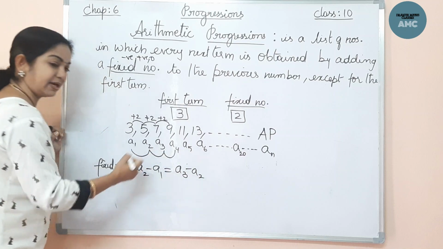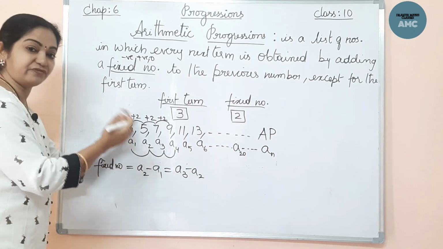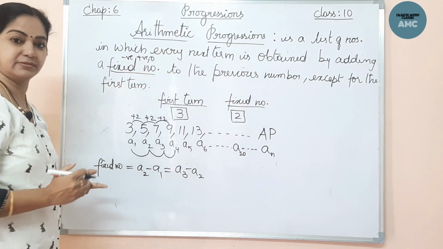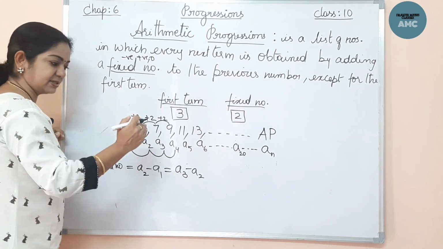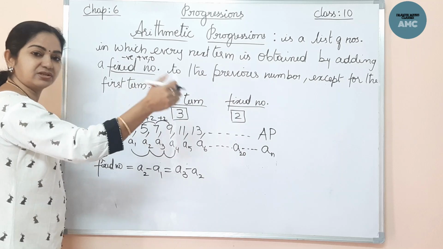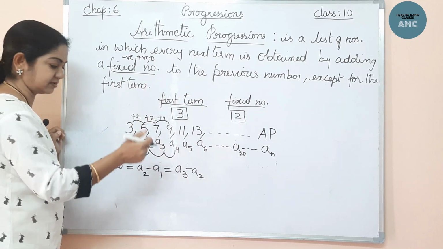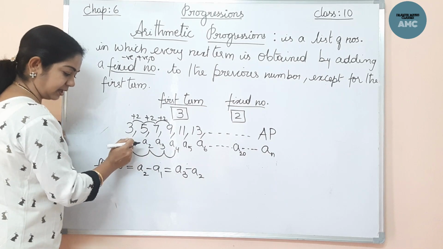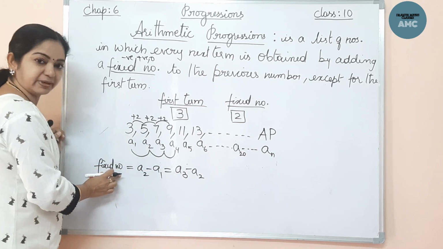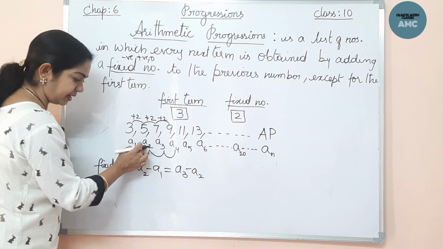That means I am finding the difference between consecutive numbers, side by side numbers. 2 and 3 are consecutive, 5 and 6 are consecutive. The difference between the consecutive numbers is the fixed number, which you obtain by subtracting.